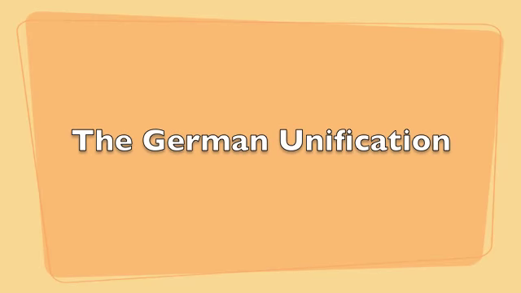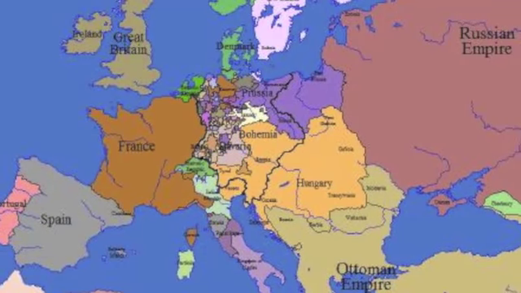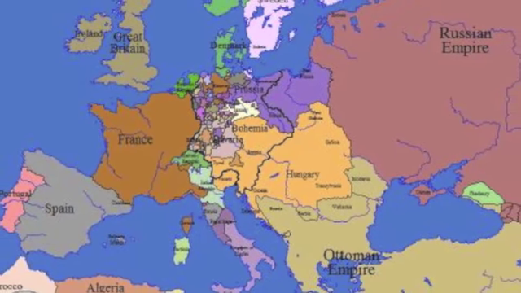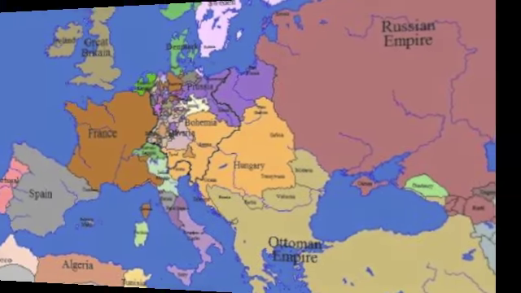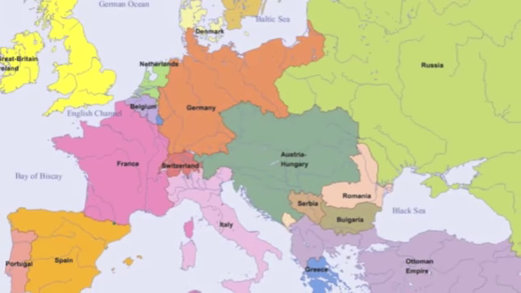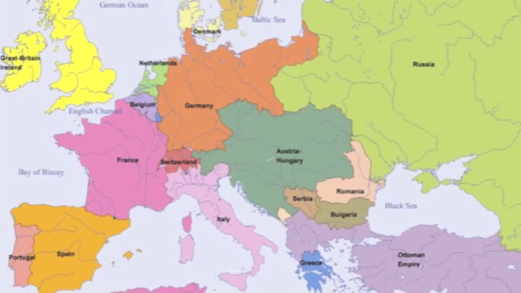German Unification. How this central jumbled mess called the Holy Roman Empire became this big orange shape labeled Germany.